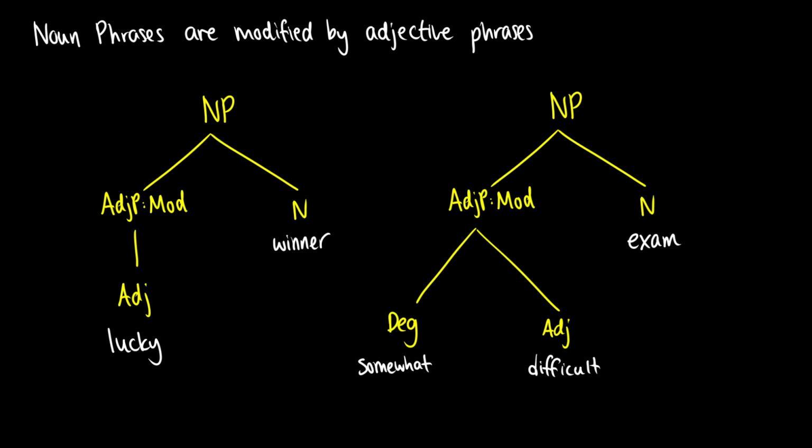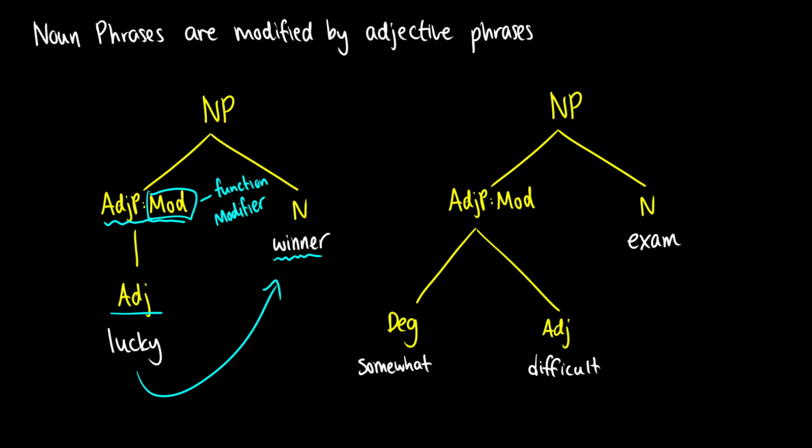Okay. So we saw this in the last one. Noun phrases are modified by adjective phrases. So if we have something like a lucky winner, I pointed it out here, the noun phrase consists of the noun winner, and it also consists of the adjective phrase. And what this means here, after the colon, so we have adj colon mod, we can think of this as a function. So the function is modifier. That's what it's doing. It's modifying winner. So the adjective phrase consisting of the adjective lucky is modifying winner. So we know what type of winner it was. Oh, it was a lucky winner.